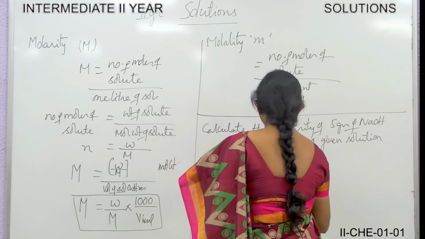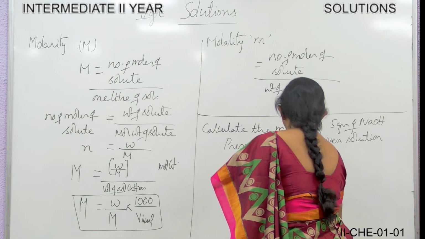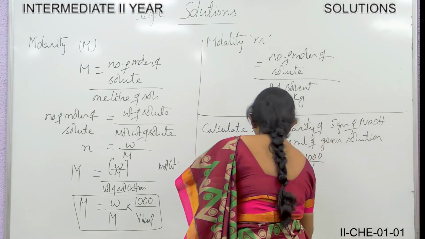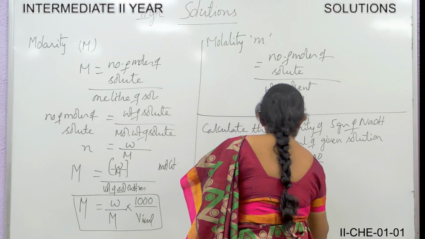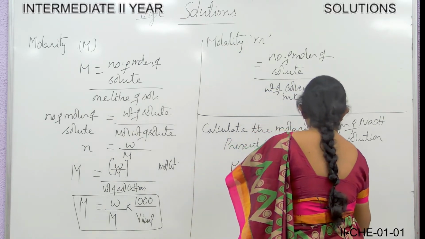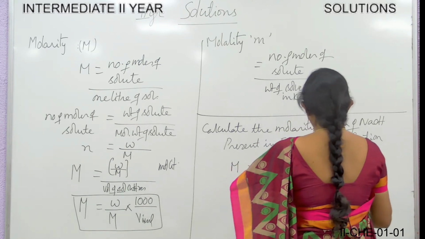So now what is the formula for molarity? Look here, M is equal to W by the molar mass into 1000 by V.